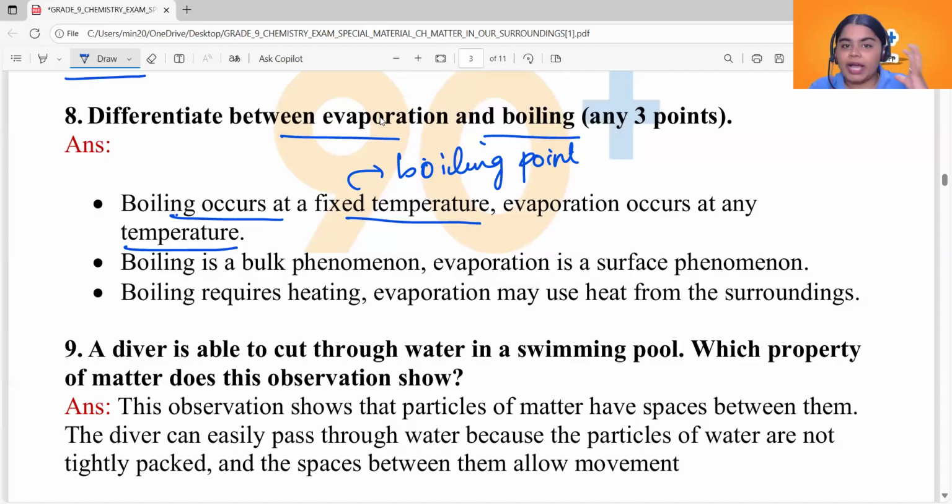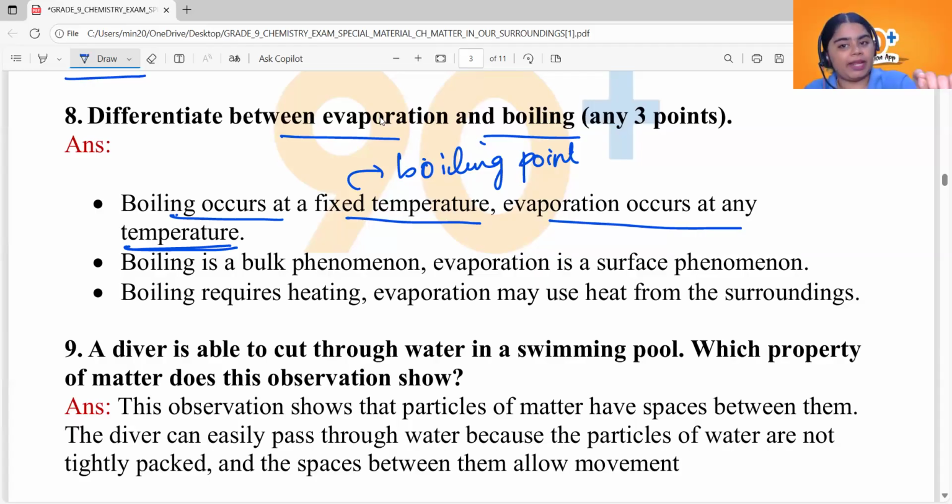So boiling requires the liquid to reach the boiling point, while evaporation can occur at any temperature, even below the boiling point as well.